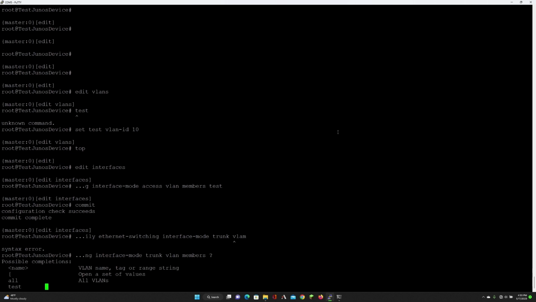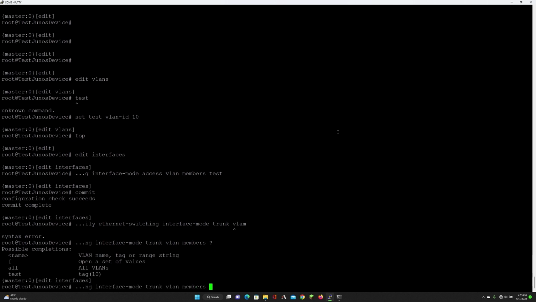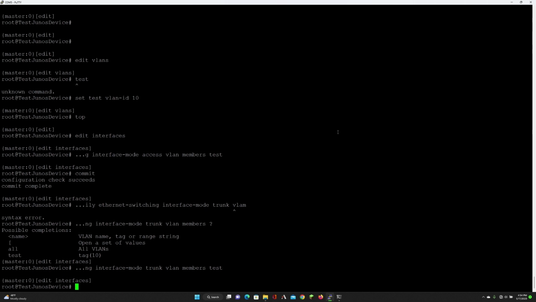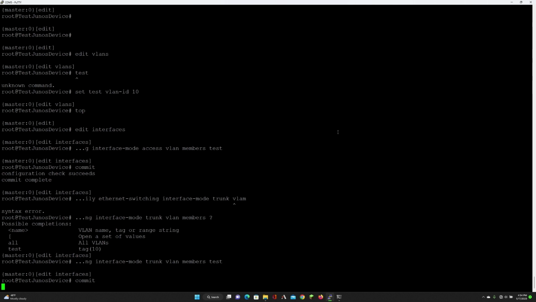Also, if I hit question mark here, you'll see my options, which is all and test, or an open set of values. But in this case, we're just going to use test because that's the only thing that we need to go across because it's a flat network, layer 2 network. All right, so I'm going to commit it once more. And as this is committing, I'm going to go ahead and switch over to my Cisco Catalyst switch now.